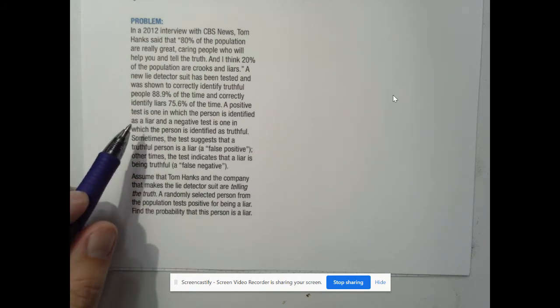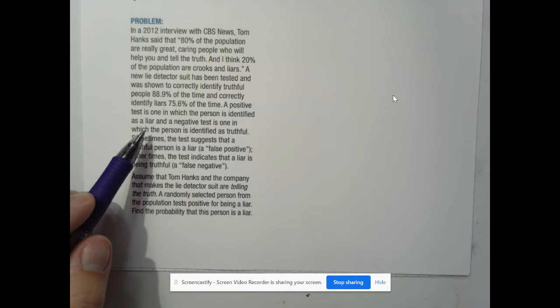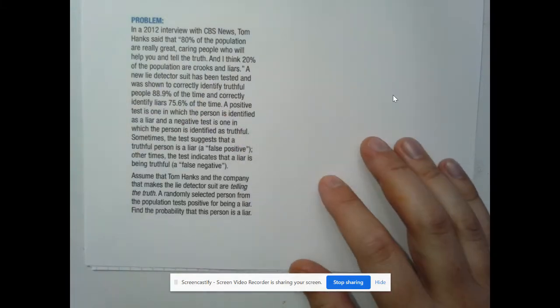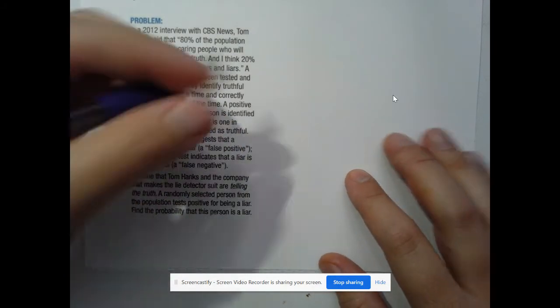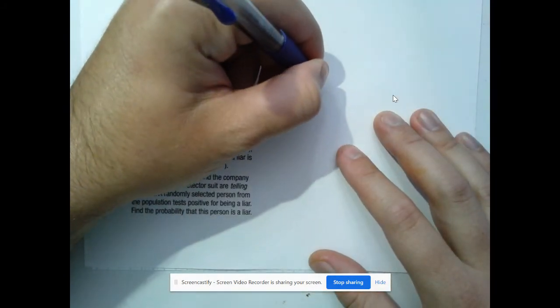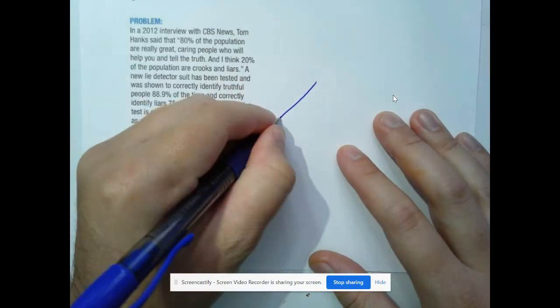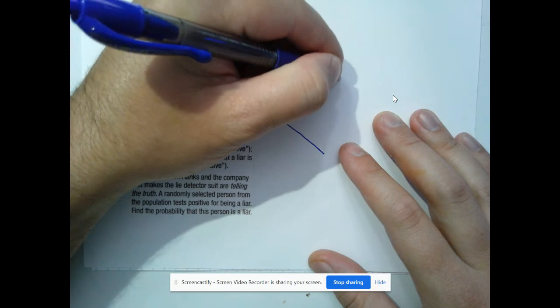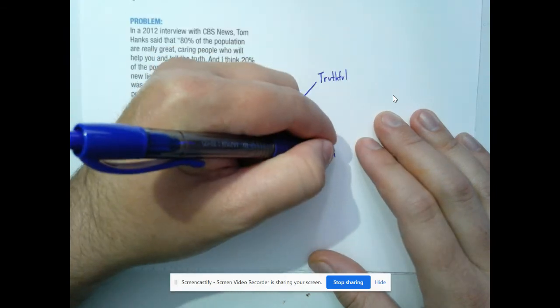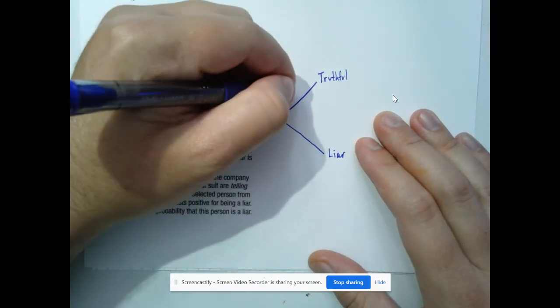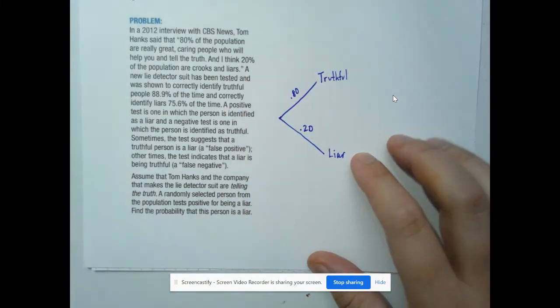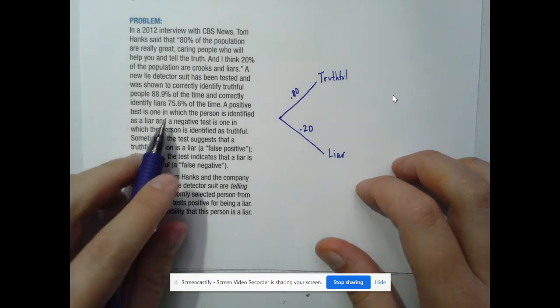It says a positive test is one in which a person is identified as a liar. A negative test means they are identified as truthful, regardless of whatever they actually are. So when I set this up, I'm going to have the person be first. So we either have they are truthful, or they are a liar. Truthful 80%, liar 20%.